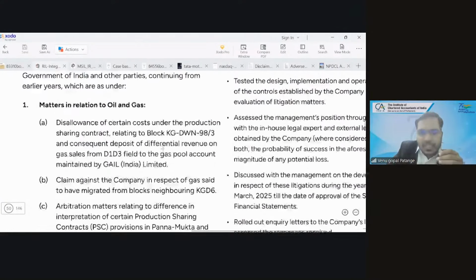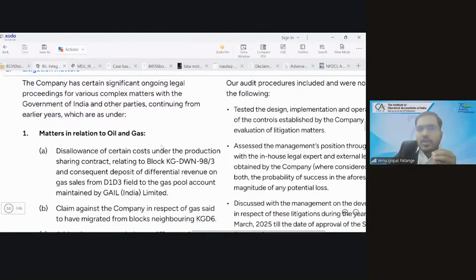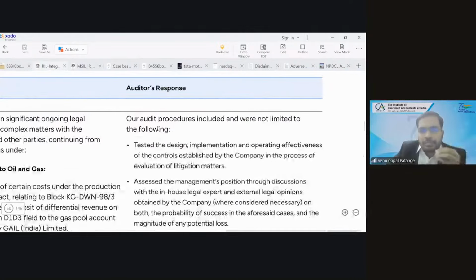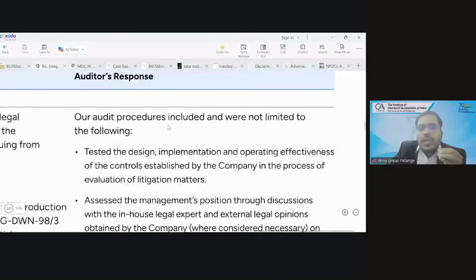Auditor response. This is important because it is a key audit matter. Now, what is the auditor telling? Our audit procedures included and were not limited to the following. What he is telling is, the information which I have given below, is it complete or incomplete? It's incomplete.